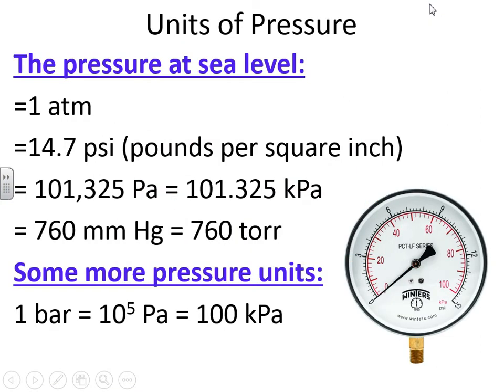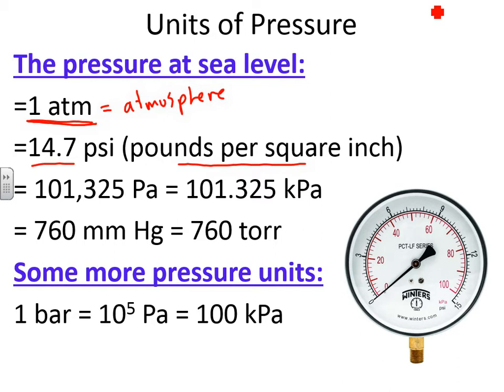Here are the units of pressure, and we're going to show you how these got defined, but there are a bunch more units of pressure than there are of temperature. We only talked about 3 for temperature, and here we have at least 6 for pressure. So the standard one that we begin with is ATM, from the word atmosphere, so 1 atmosphere, and this is referring to the atmosphere above the Earth. This is also related to pounds per square inch. Probably the most commonly used unit for pressure is PSI, kind of like Fahrenheit is the most commonly used. So 1 atmosphere equals 14.7 PSI, kind of a weird number.